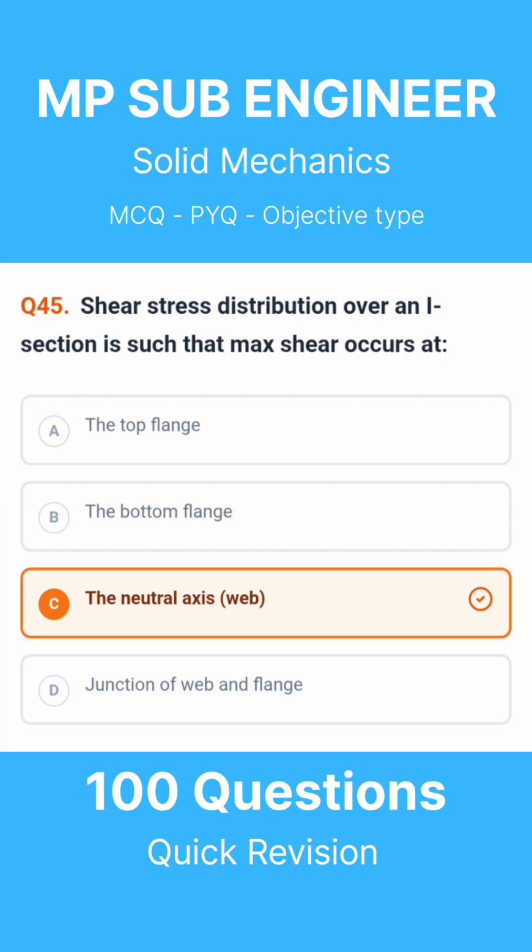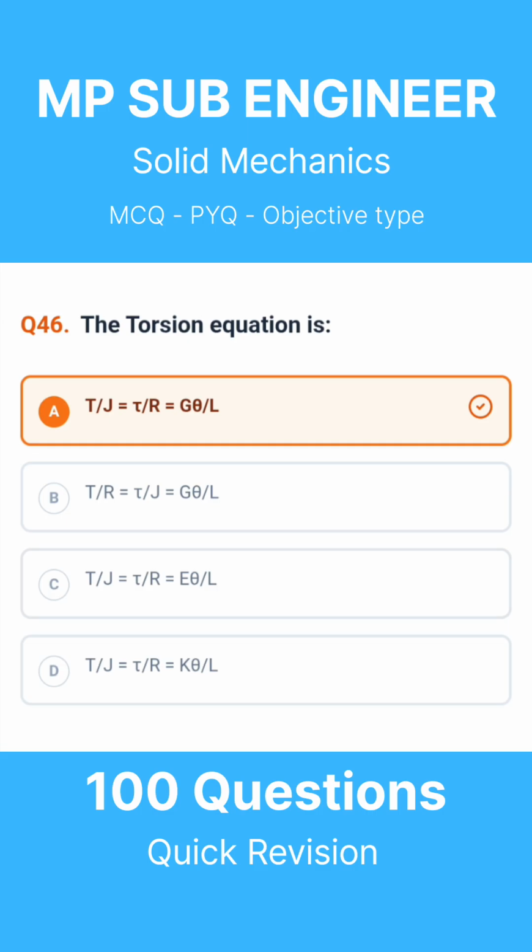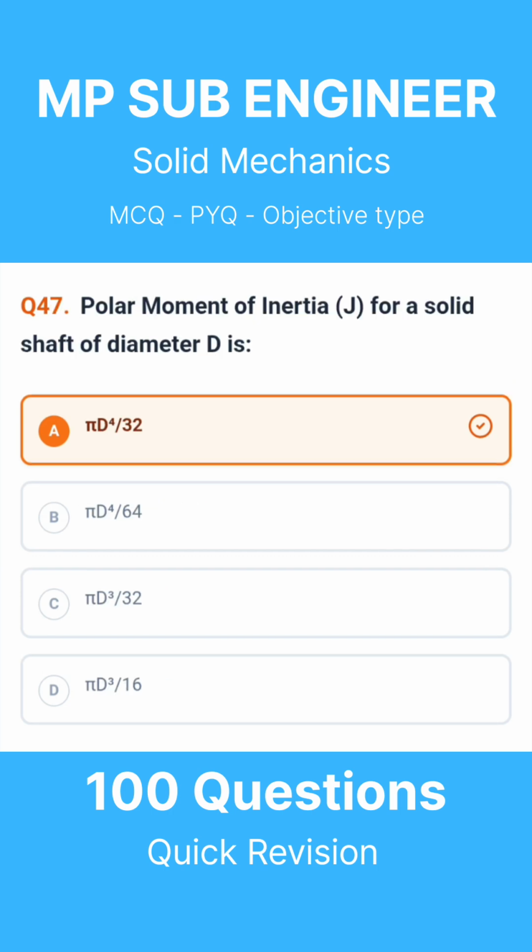Question 45. Shear stress distribution over an I section is such that max shear occurs at. The correct answer is the neutral axis web. Question 46. The torsion equation is. The correct answer is T divided by J equals tau divided by R equals G theta divided by L. Question 47. Polar moment of inertia J for a solid shaft of diameter d is. The correct answer is pi d to the power of 4 divided by 32.